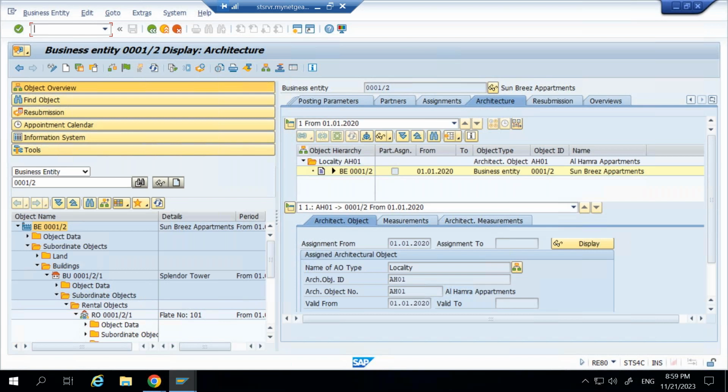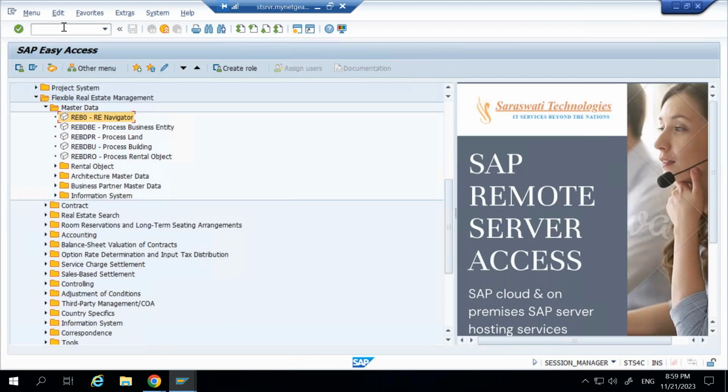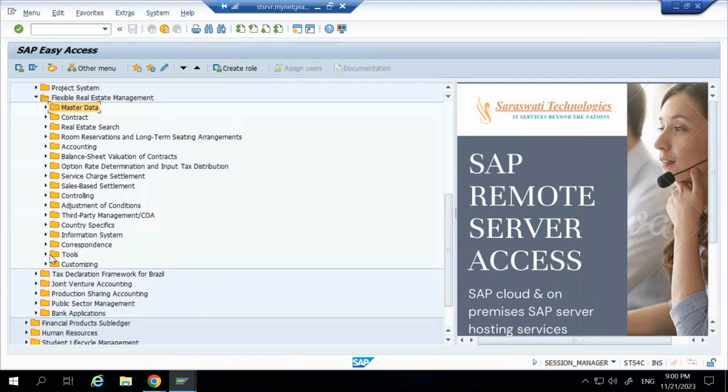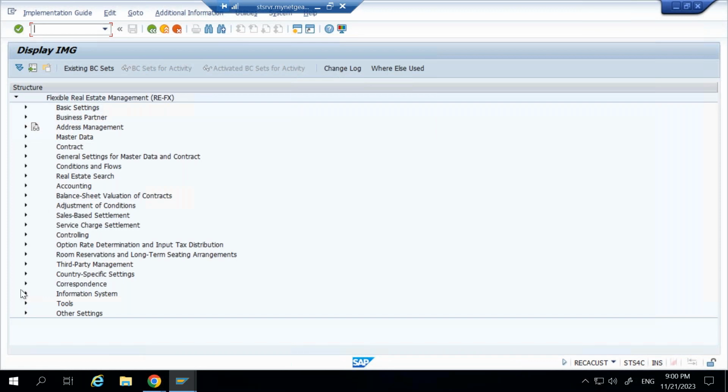So being a consultant, whenever we need to, we open our system and do the configuration changes. If I take the example of RE-FX only, directly you can go to transaction SPRO, or you can access your configuration from here also. There is a customizing transaction, RECACUST. When you press it, you will see all the nodes which need to be configured.